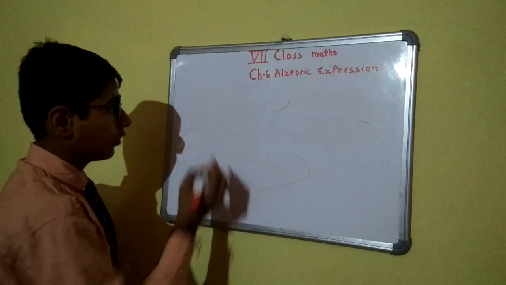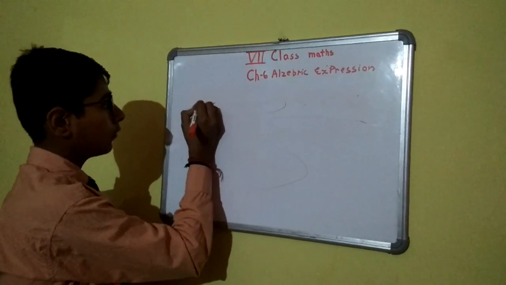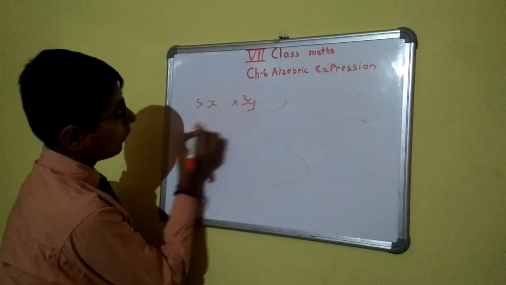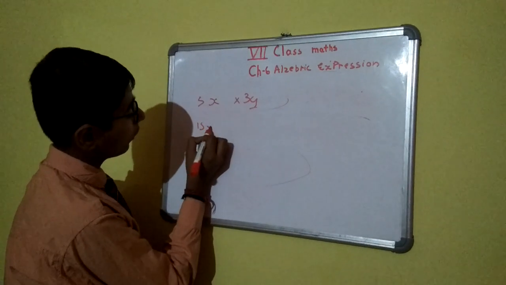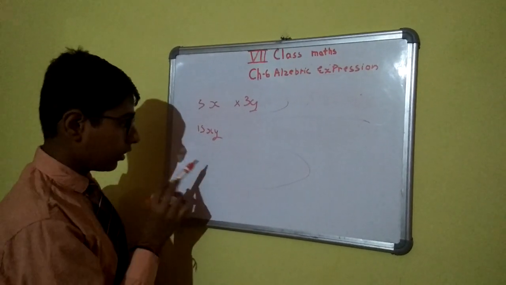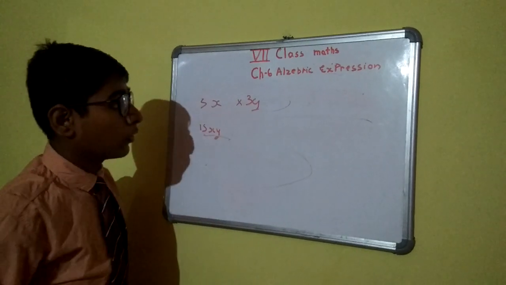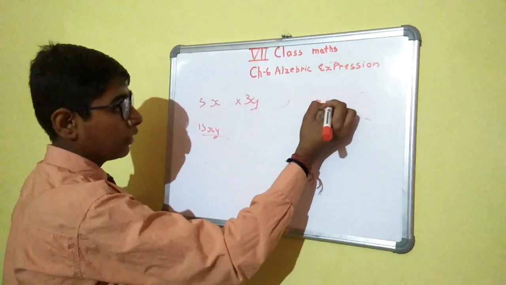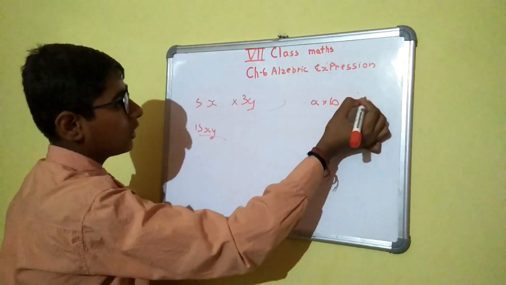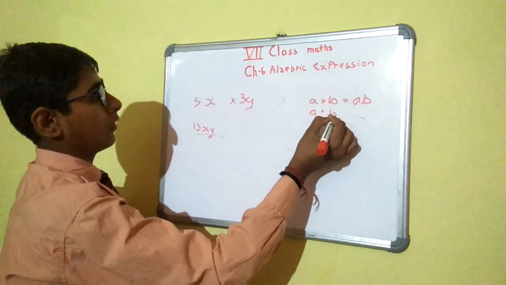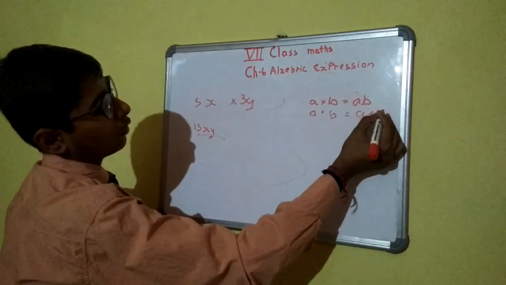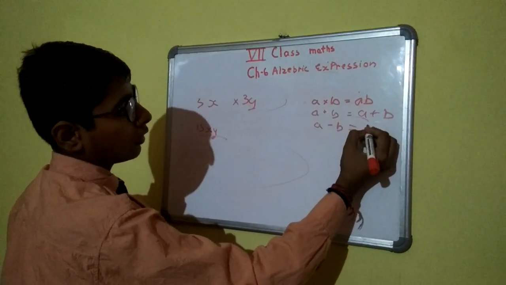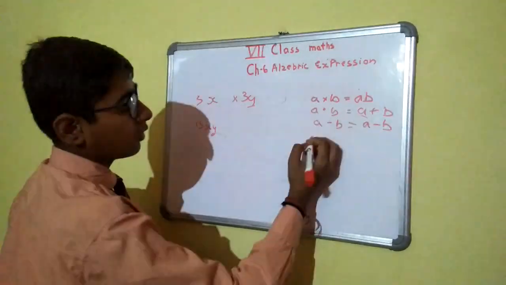And multiplication. When 5x into 3y, they are joined. 5 into 3 is 15xy. They are joined here. When another variable into another variable, like a into b is equal to ab. a plus b is equal to a plus b, no answer here. a minus b is equal to a minus b.